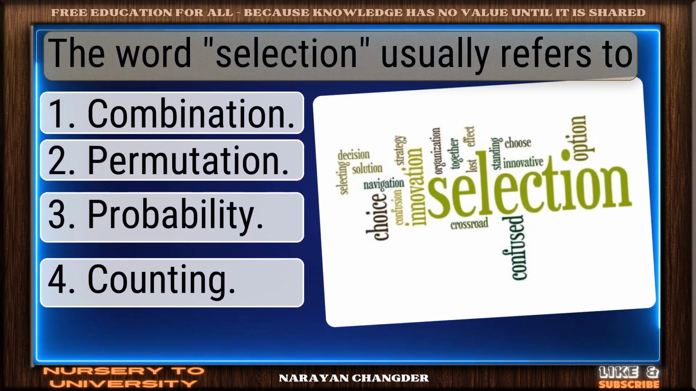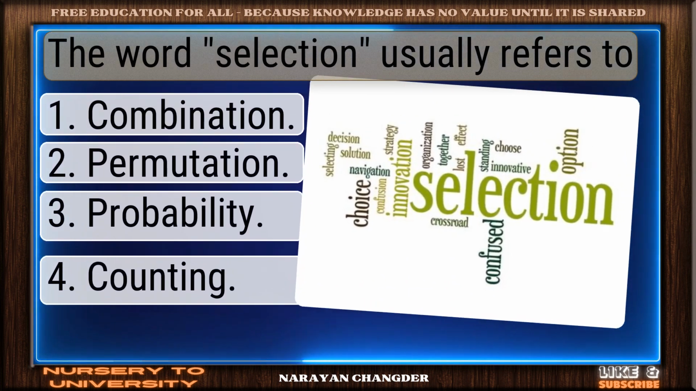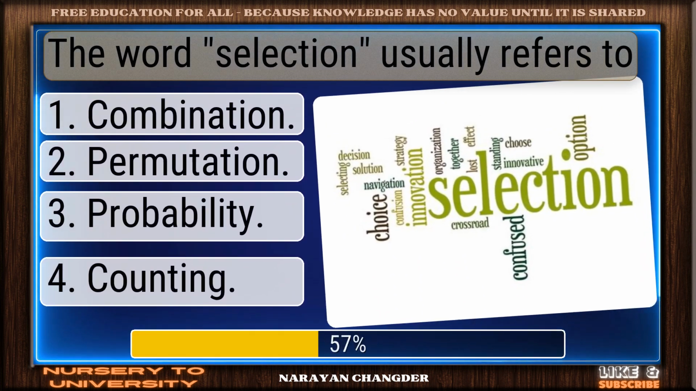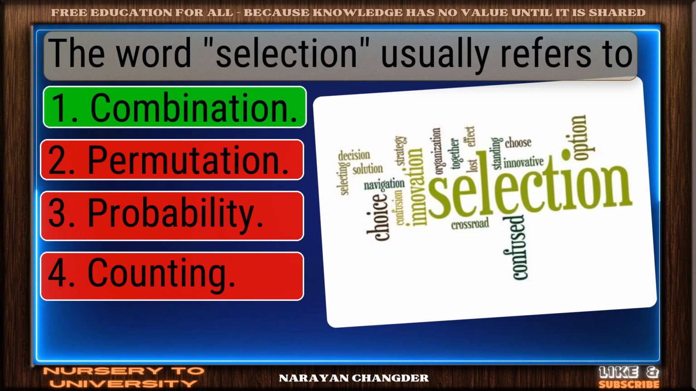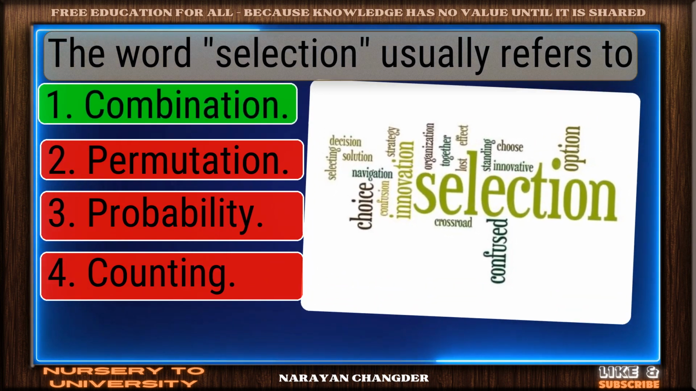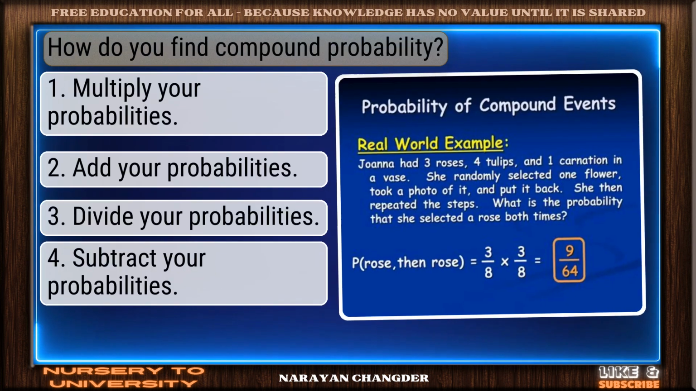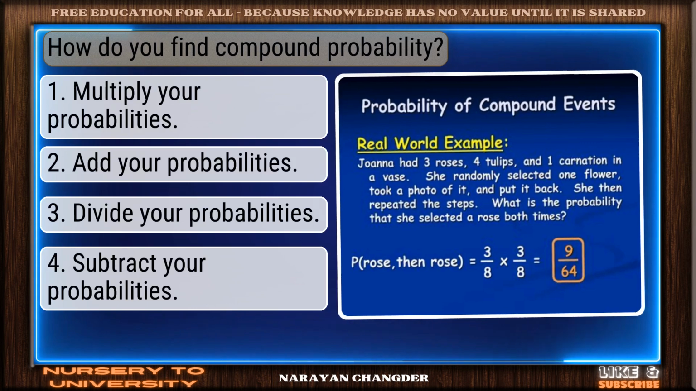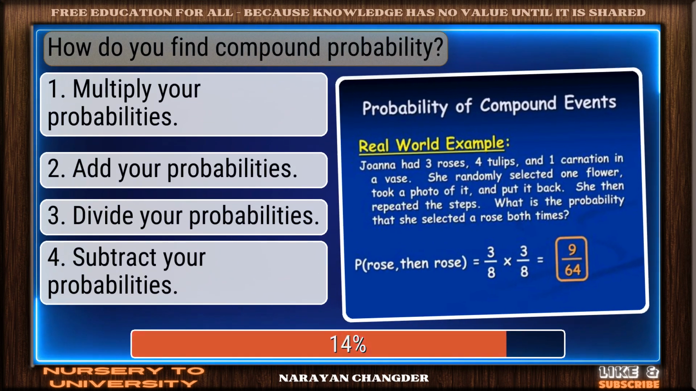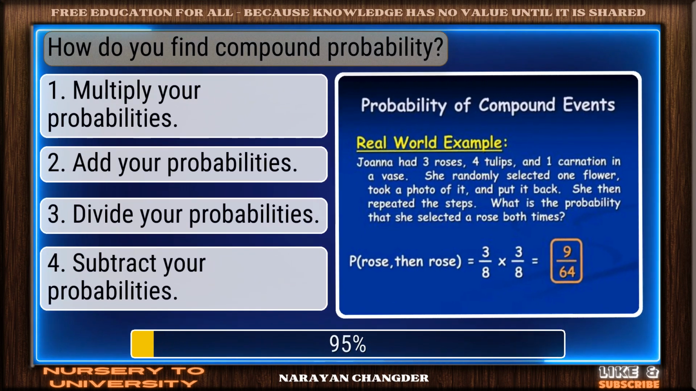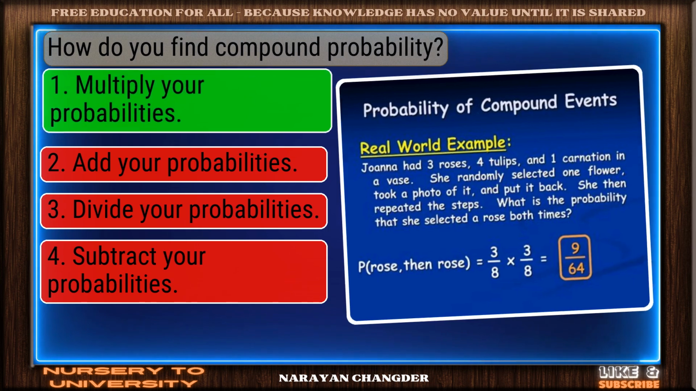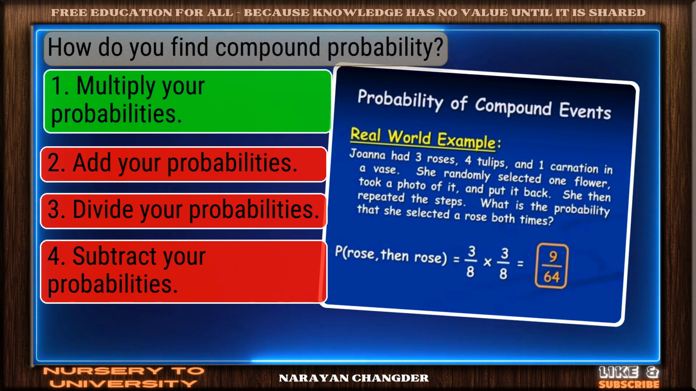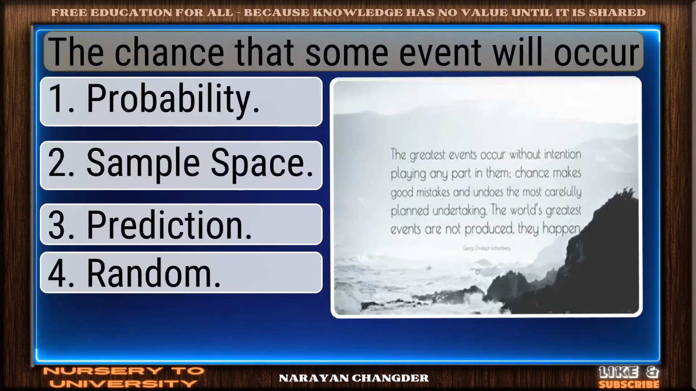Question number 54. The word selection usually refers to. Great job. Combination is the accurate answer. Question number 55. How do you find compound probability? Nice work. You chose multiply your probabilities, and it is correct.